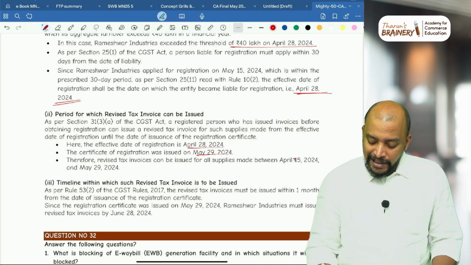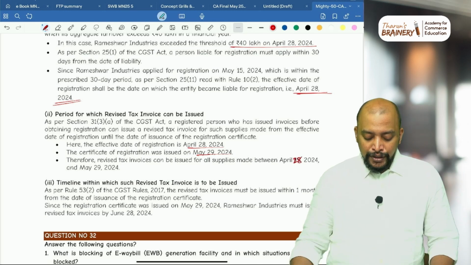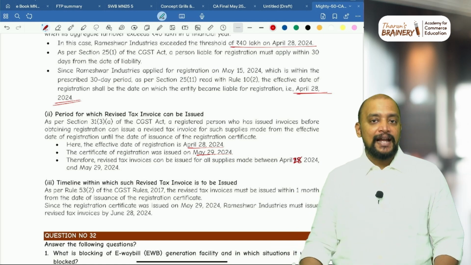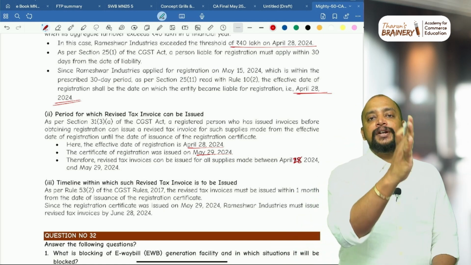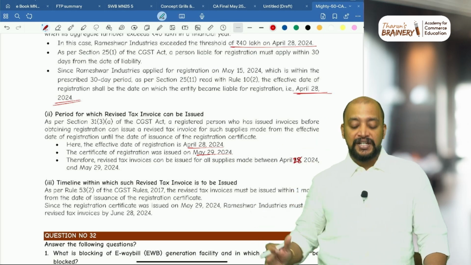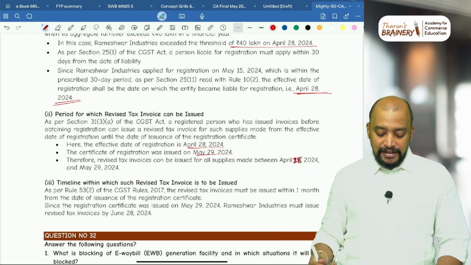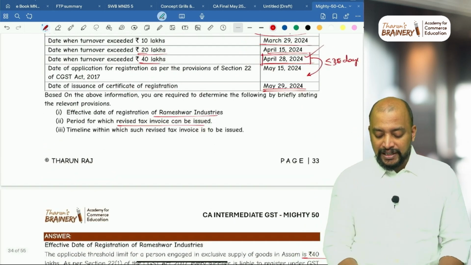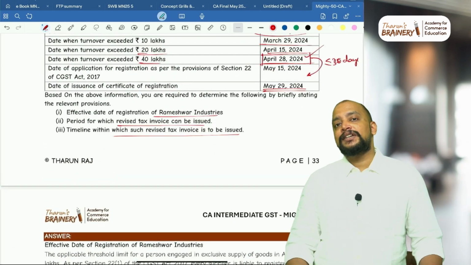So from April 28, 2024 to May 29, 2024, they can give a revised tax invoice, from the date they are liable to get registered, the effective date of registration, till the certificate of registration. That revised tax invoice should be given within 1 month from the certificate of registration. That is the timeline within which such revised tax invoice should be issued.